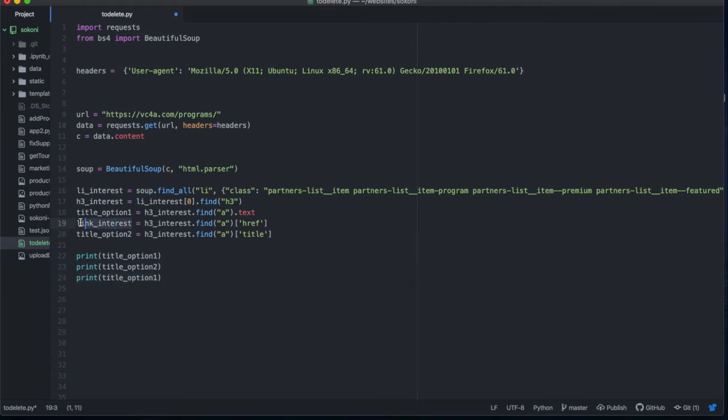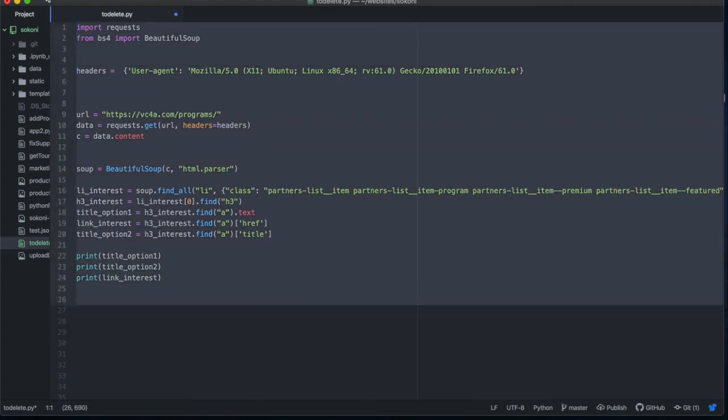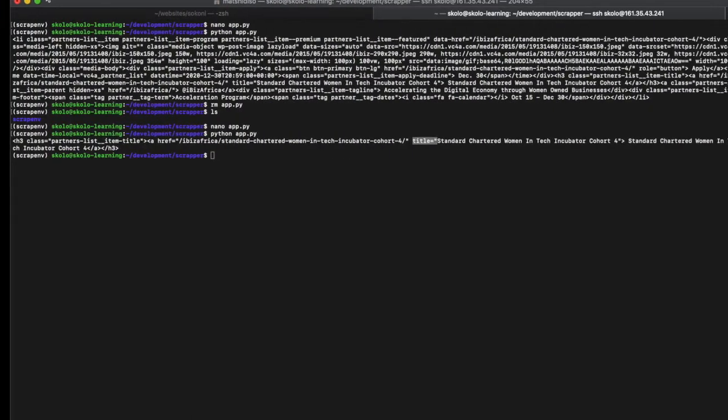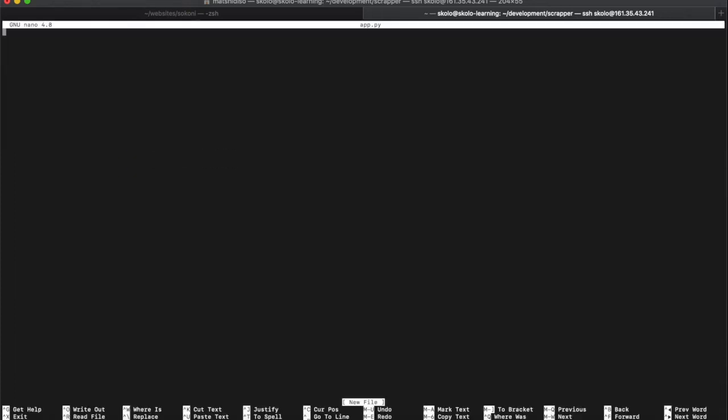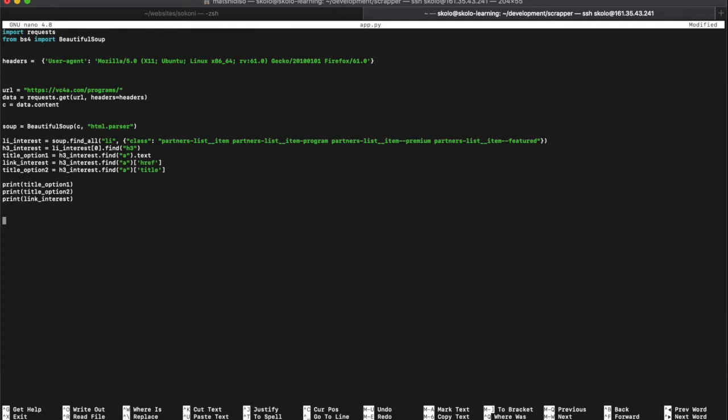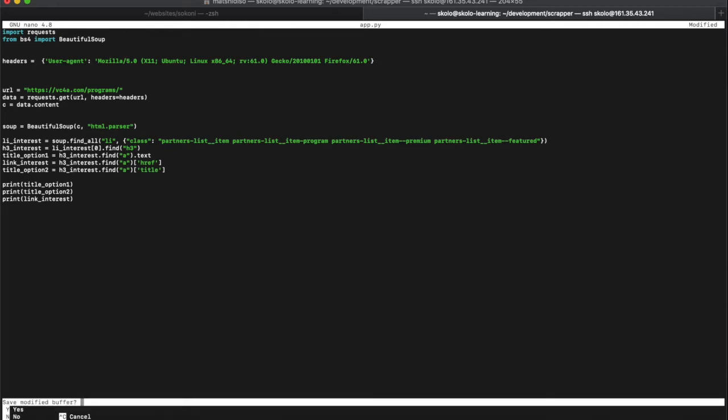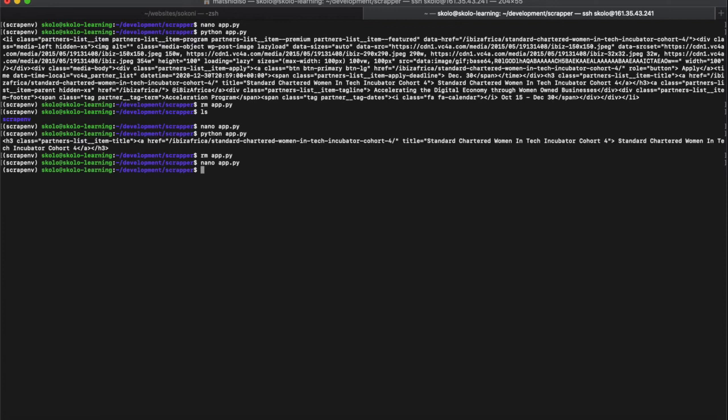and print this link of interest. Let's hope that's correct. I'm going to copy all of this and get back in here. I'm going to remove the original file by saying rm app.py, so that file is gone. Then I can recreate it: nano app.py, and then it's empty. I'll just paste that in there and close it. Save it, yes, and let's just run it. python app.py. Let's see. Awesome.